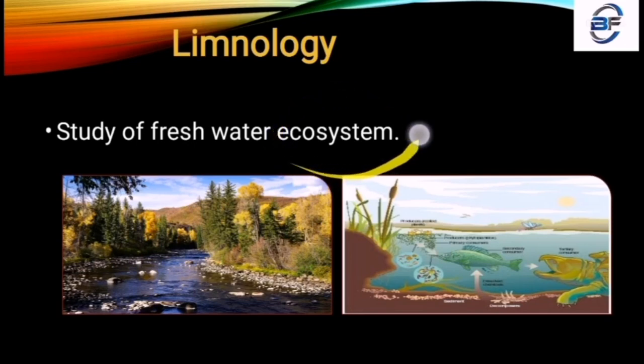Eco means ecological systematic arrangement. So limnology is the study of the freshwater ecosystem. Freshwater means a water body. If we take the example of a pond or a river, these are included in freshwater.